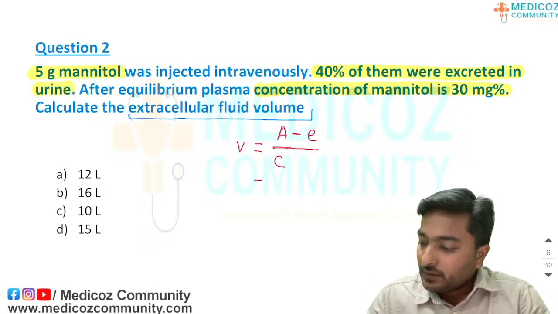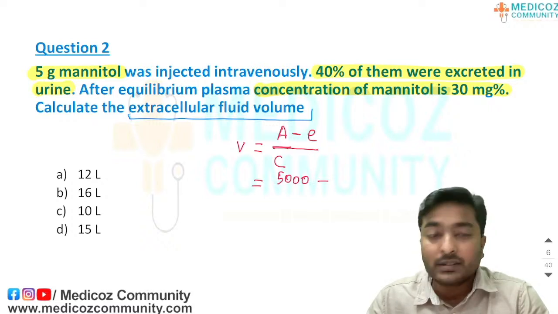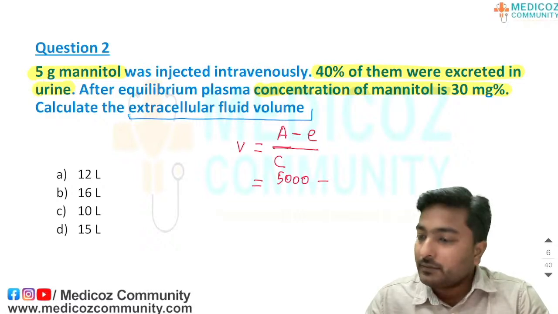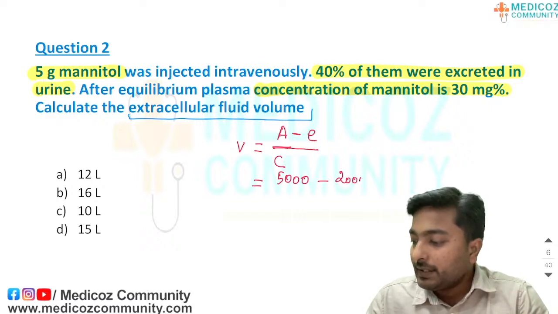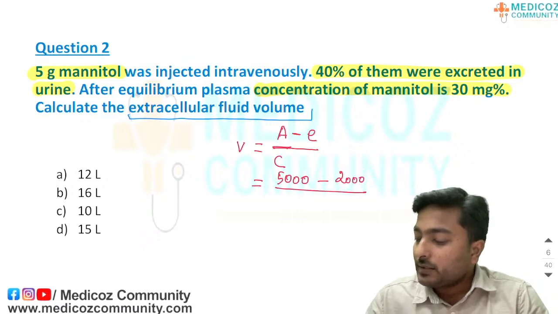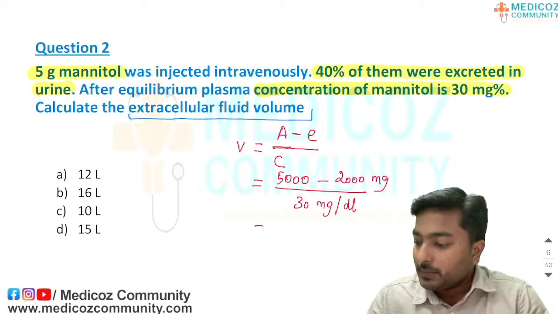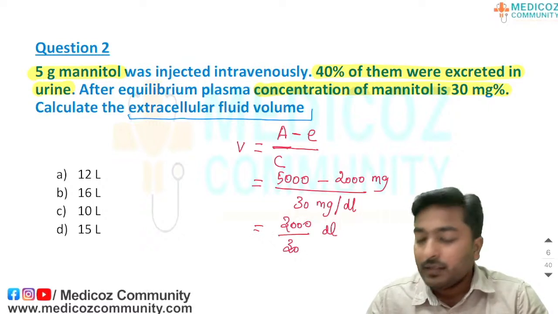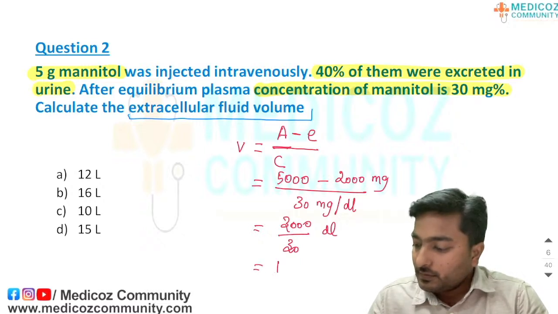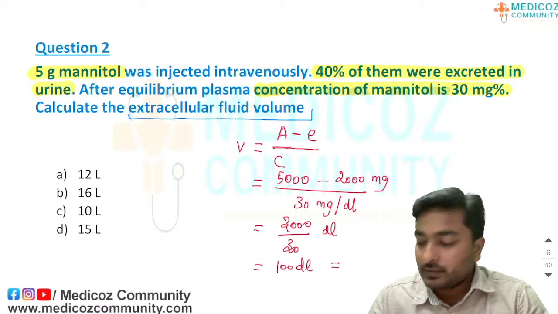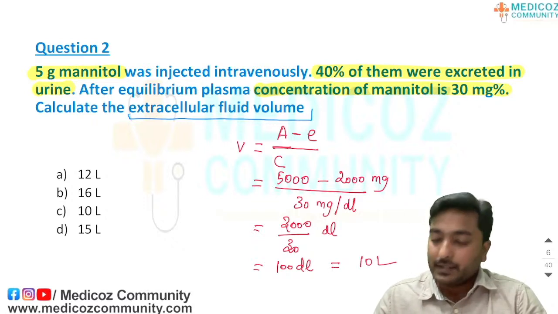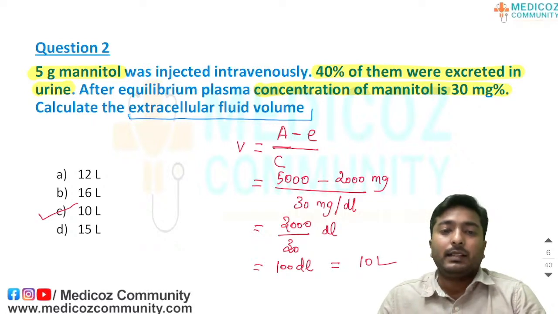Applying this formula, we convert into milligrams. 5 gram is 5000 milligrams, and 40% of that is 2000 milligrams, so the remaining amount is 3000 milligrams, divided by the concentration, which is 30 milligram percentage. I am rewriting it as 30 milligram per deciliter. Upon calculation, we get 3000 divided by 300 deciliter, so the value will be 10 liter. Option C is the answer, 10 liter.